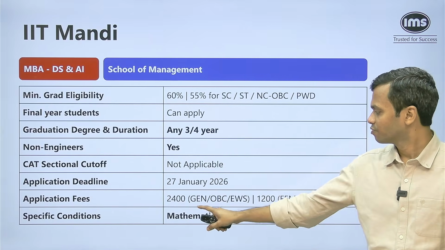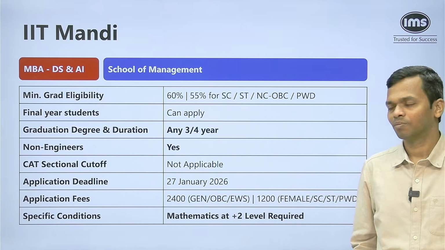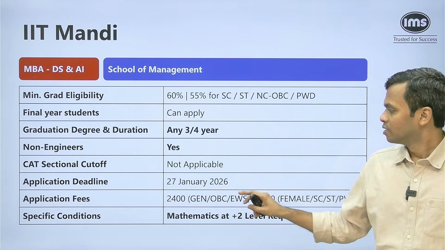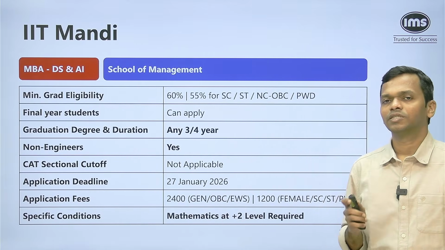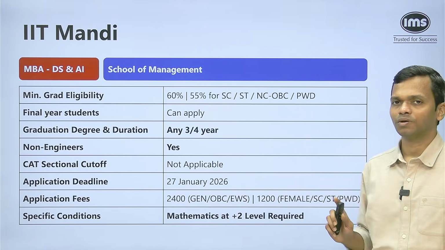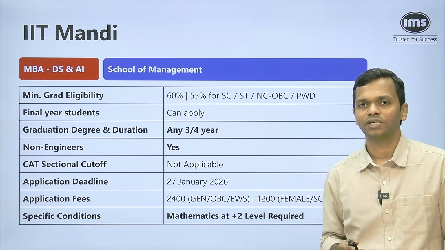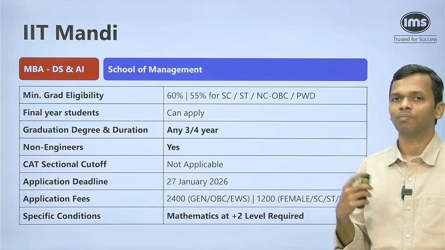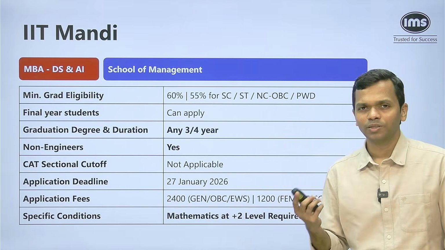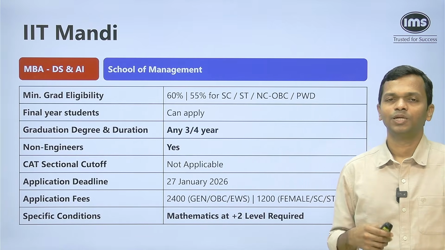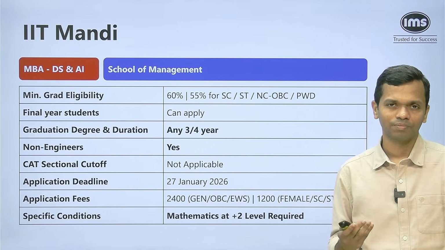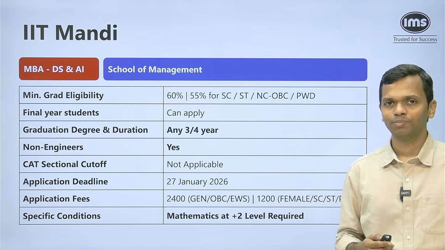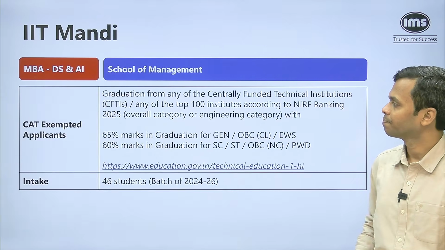Slightly expensive: 2400 for general, OBC, EWS, and 1200 for others, including female candidates. Now, there is a specific condition here, which is mathematics at the +2 level. Similar to one of the IITs that we saw, mathematics at +2 level will be required if you are going to apply for this program. Because with DS and AI programs, you need some understanding of mathematics to be able to grasp what is going to happen, and that is why they put that as the mandatory requirement.